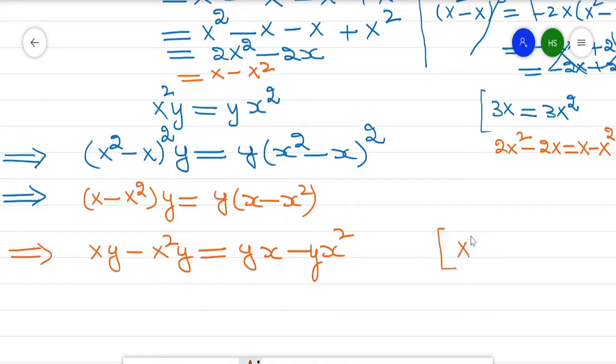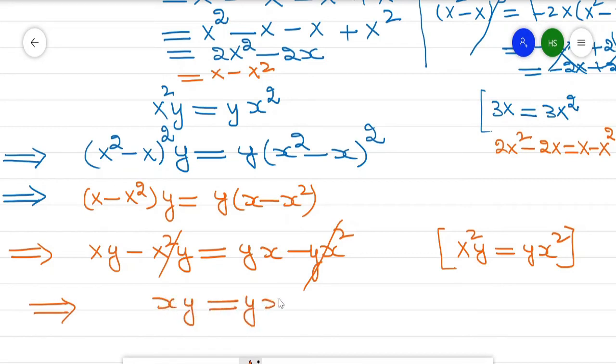So since x square y and y x square are equal, so this term cancels with this term. So what we get? We get xy is equal to yx. It implies this R is commutative. So in this way we can prove that this is a commutative result. So R is a commutative ring.